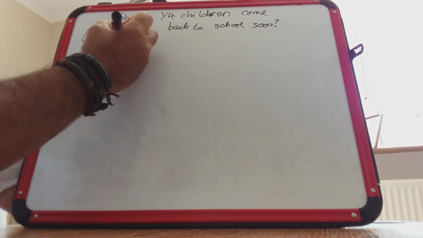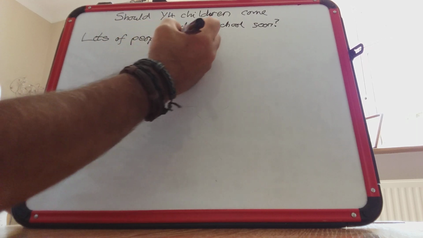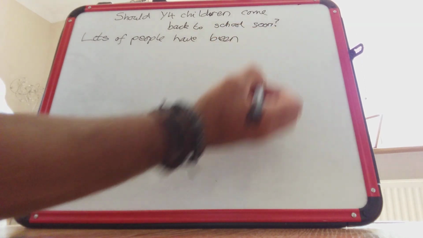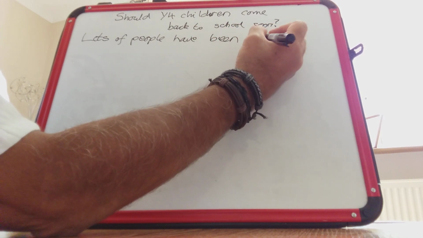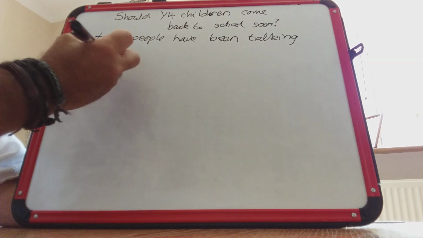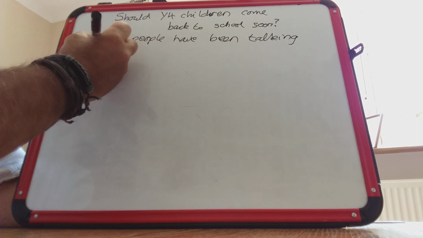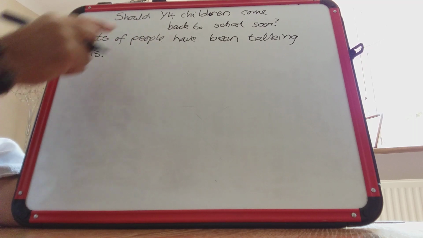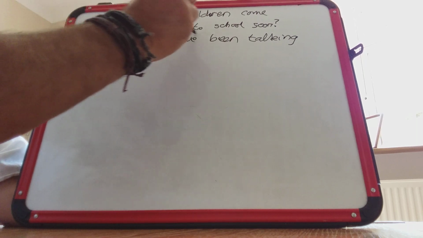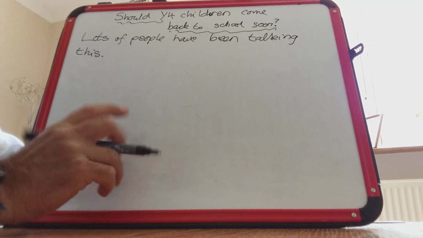So lots of people have been talking about this. Okay, and this refers to the question which is at the top, so therefore people should know what we're talking about. Lots of people have been talking about this.